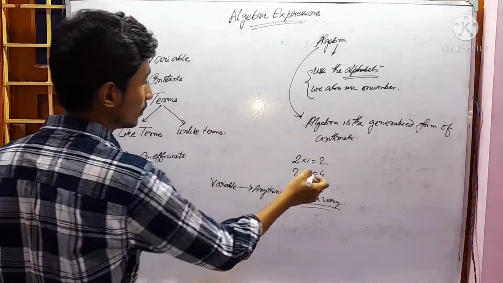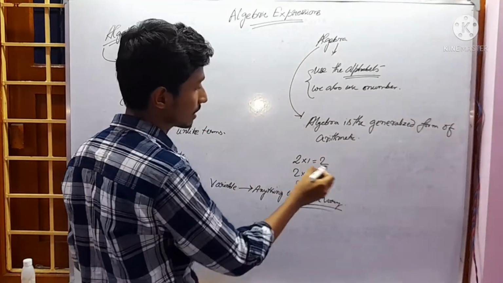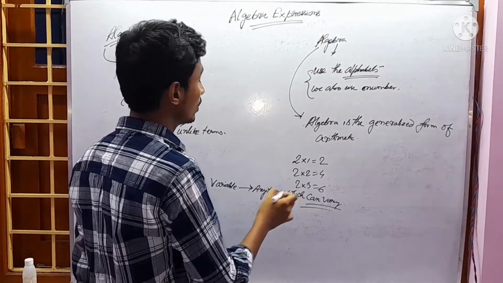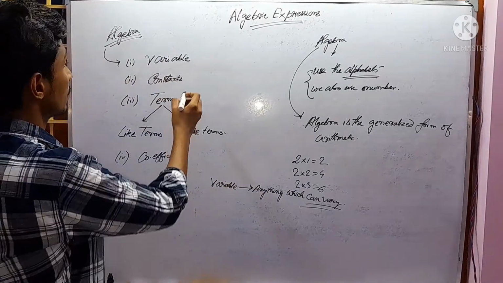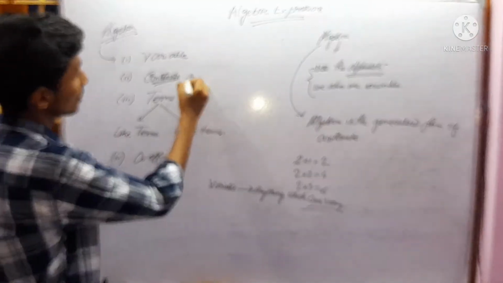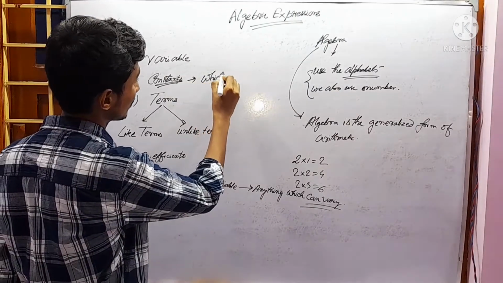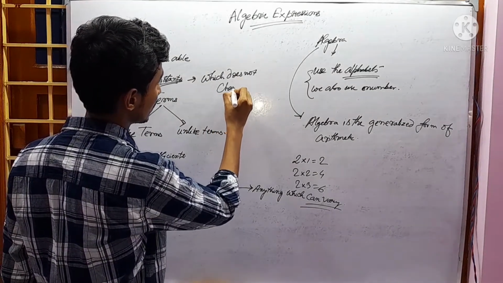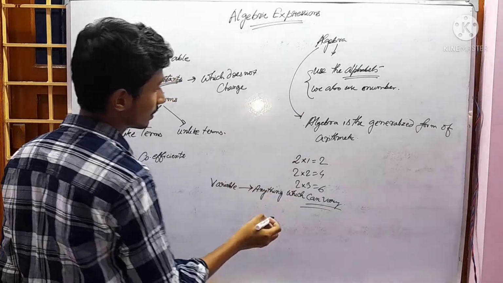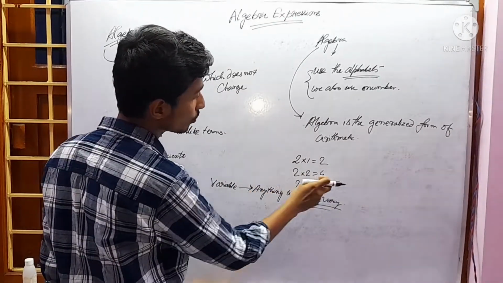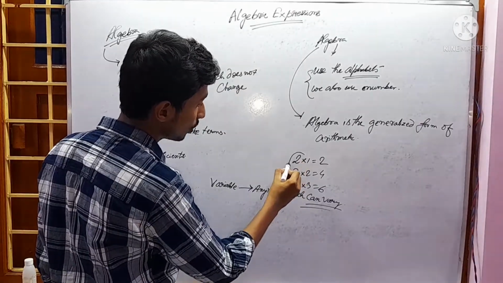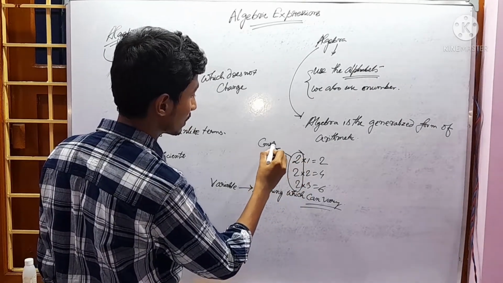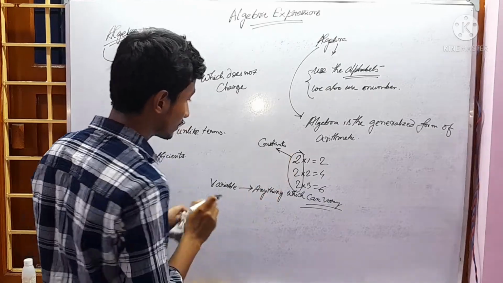Here, this is the example. 2 1s are 2, 2 2s are 4, 2 3s are 6. Now, constant you can understand from its name, which does not change. These all 2s are constant. Let's write this clearly.